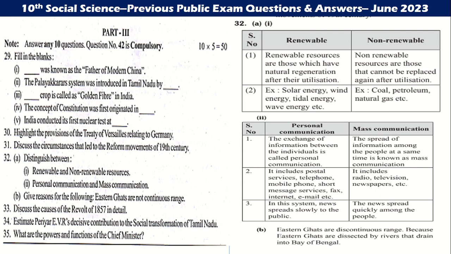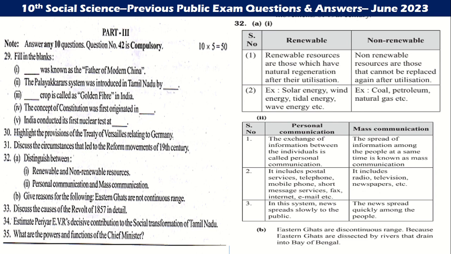Renewable and non-renewable resources. Renewable resources are those which can naturally regenerate; non-renewable resources cannot be replaced. Solar energy is renewable, and coal is non-renewable. Exchange of information between individuals is called personal communication. Spread of information among people at the same time is known as mass communication. Then we go to give reasons.